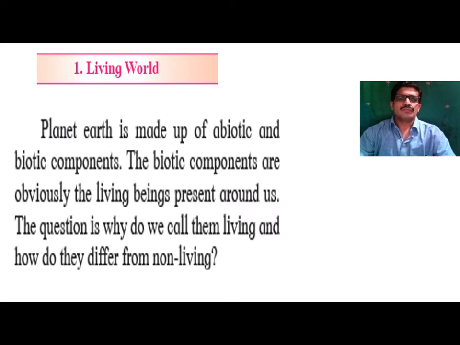They include everything starting from microorganisms up to higher animals and plants. All these are the biotic components which are present on the earth. So these biotic and abiotic components constitute the ecosystem of our earth.